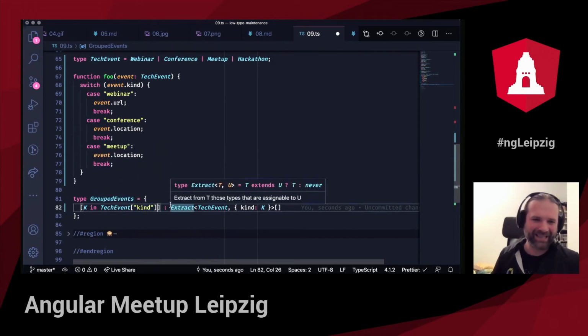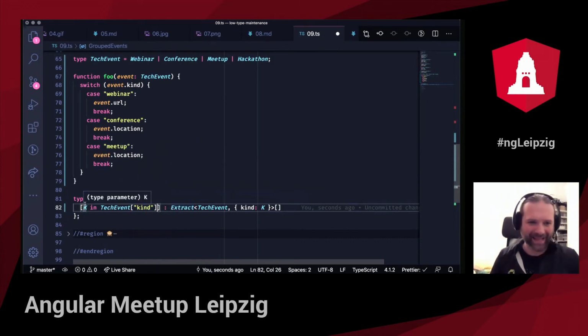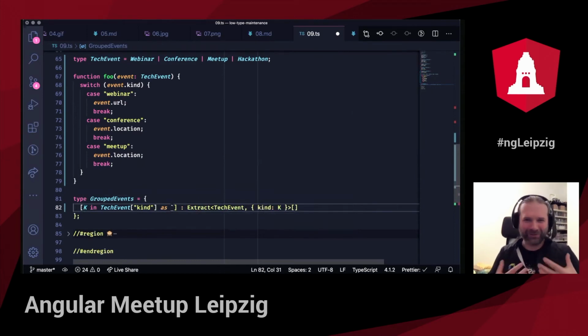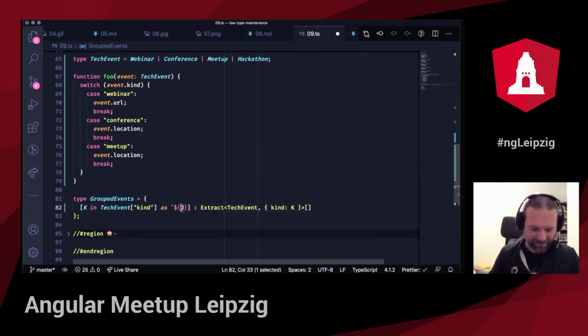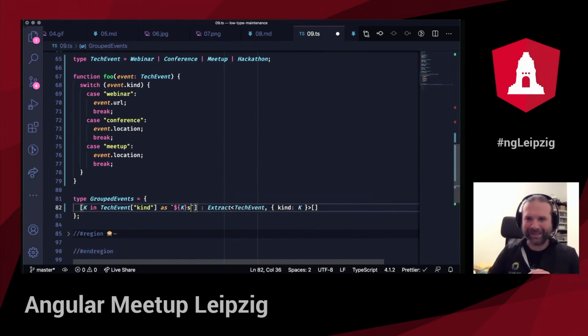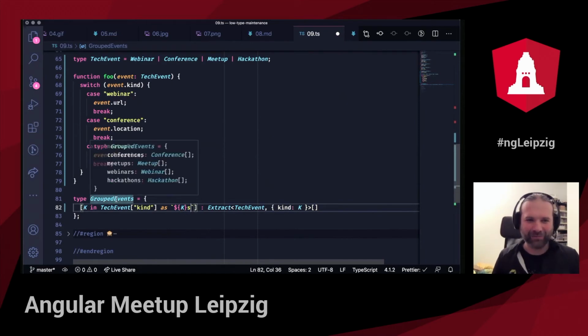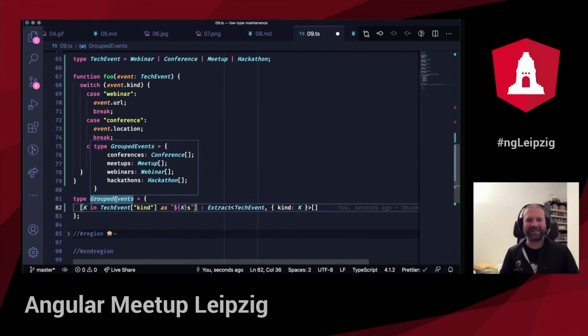And that's also very nice. So I go over all those keys in tech event and I just say, okay, this is S, and then I add a string literal. So just like you would write the string literal in JavaScript, but in the type space, where I say, okay, this is K. Sorry, typo. So I create the string out of this particular key with S, and suddenly if I hover over grouped events, it's conferences, meetups, webinars, hackathons, I can rest in peace. So this is exactly what I wanted to do.